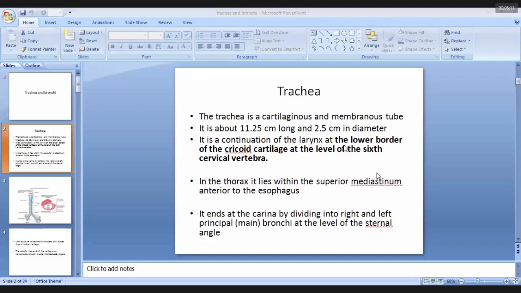The trachea is a continuation of the larynx. It starts at the level of the cricoid cartilage, and posteriorly, that is the level of the sixth cervical vertebrae, C6 vertebrae. The trachea ends at the level of external angle, where it divides into two main bronchi, the right principal and the left principal bronchus. That is known as the extension of the trachea. The trachea is a cartilaginous and membranous tube, contains the hyaline type of the cartilage, and it also contains a trachealis muscle. It is about 11 to 12 centimeters long and 2.5 centimeters in diameter.